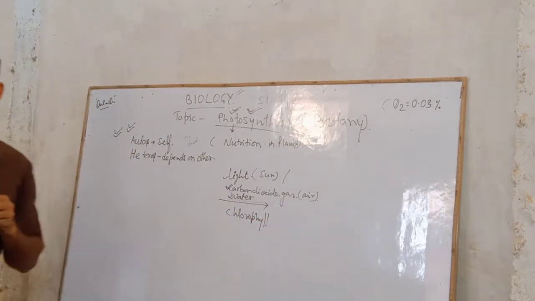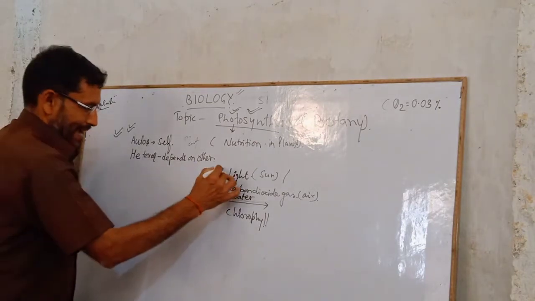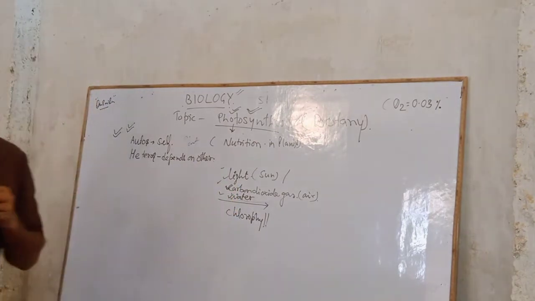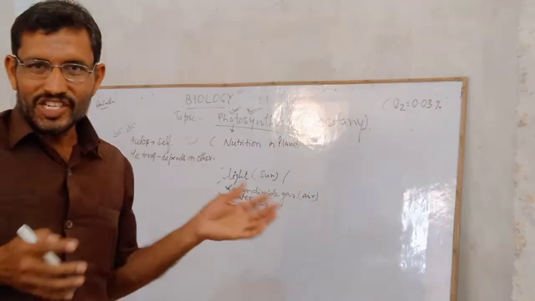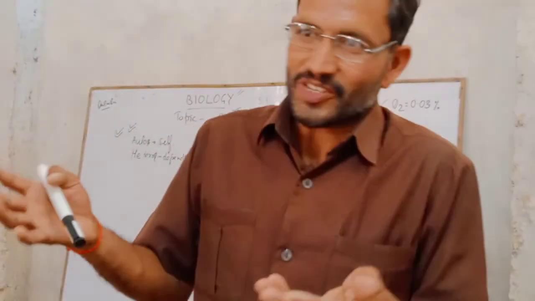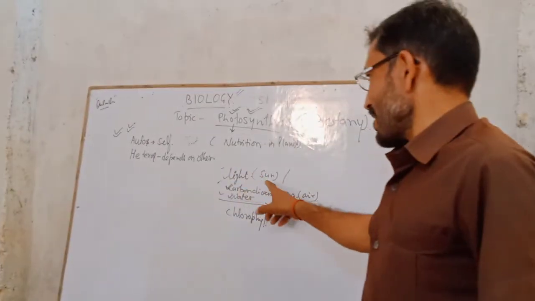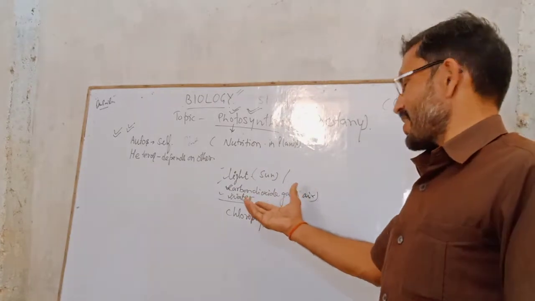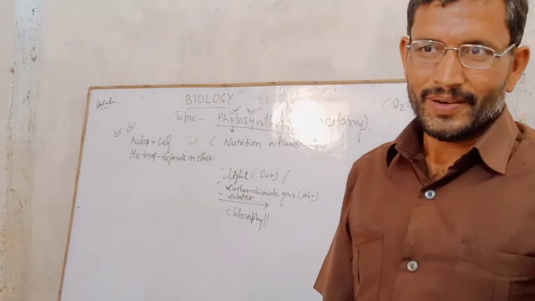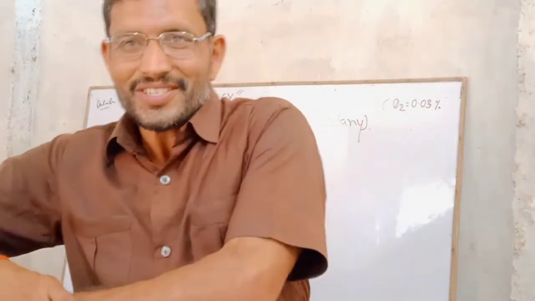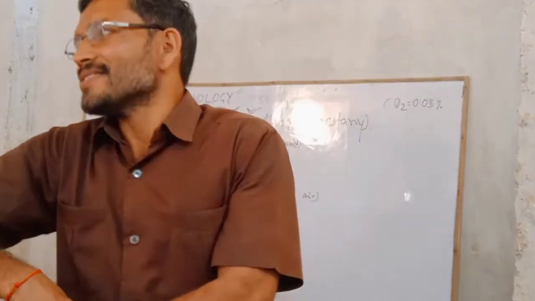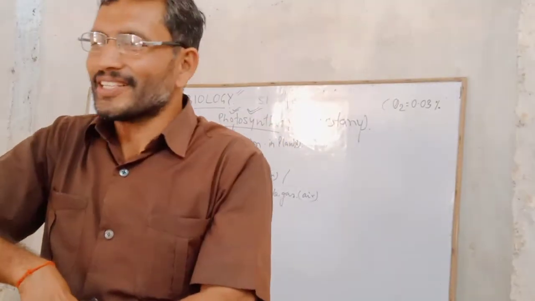I think light, carbon dioxide, water are everywhere. All these components are with us also. हमारे पास भी ये सारी चीजें हैं. Everybody knows. Light है, carbon dioxide environment में है, water भी है. But what is not there with us? That is chlorophyll. Chlorophyll is not there with us.